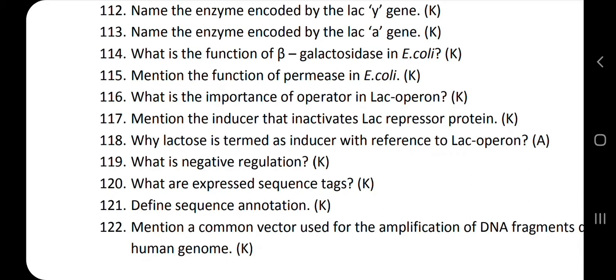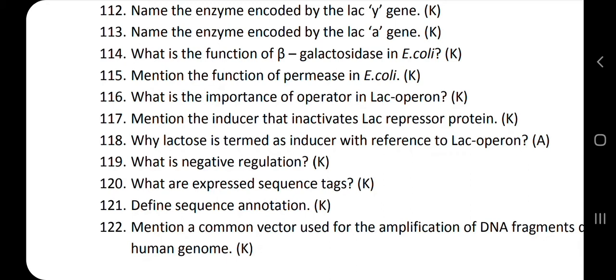To break this disaccharide into monosaccharide molecules, the E. coli requires the enzyme that is beta-galactosidase. So what is the function of the beta-galactosidase? The beta-galactosidase helps in the hydrolysis of the disaccharide, that is the lactose.